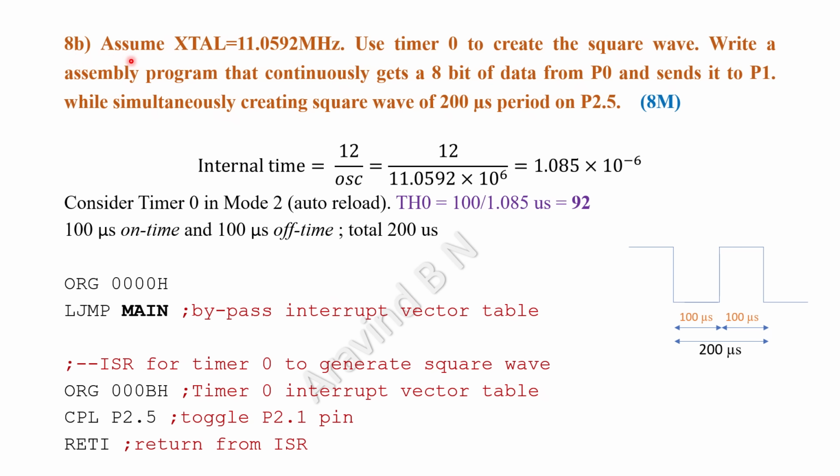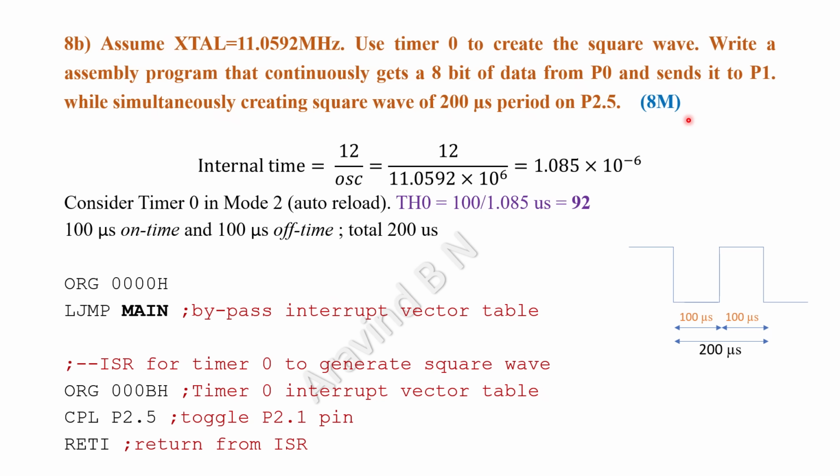Question 8b, assume XTAL is equal to 11.0592 MHz. Use timer 0 to create a square wave. Write an assembly program to continuously get 8-bit data from P0 and send it to P1 while simultaneously creating a square wave of 200 microsecond period on port 2.5. So this is for 8 marks.